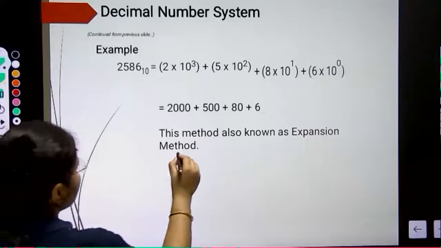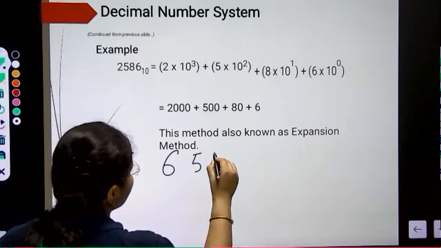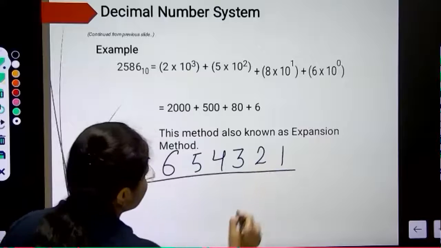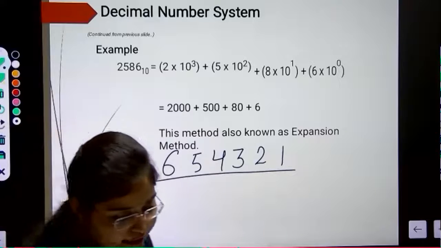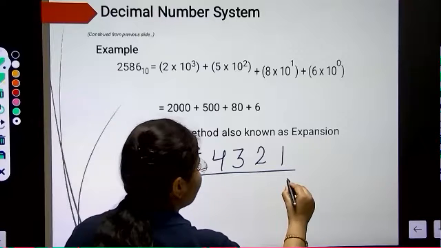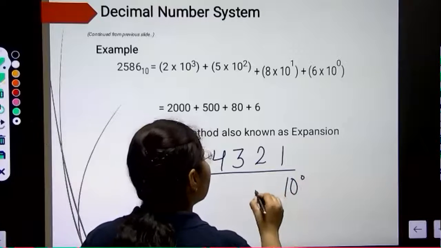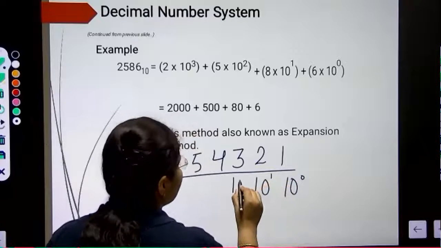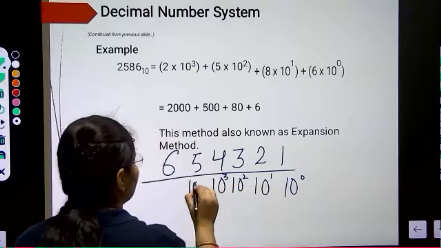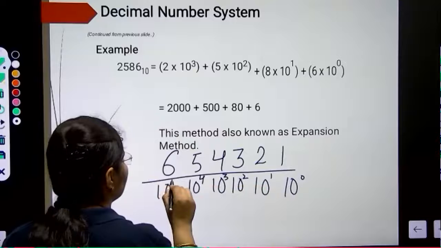So this number is given in your book and you can see it starting from 10 raised to power 0, 10 raised to power 1, 10 raised to power 2, 10 raised to power 3, 10 raised to power 4 and 10 raised to power 5.